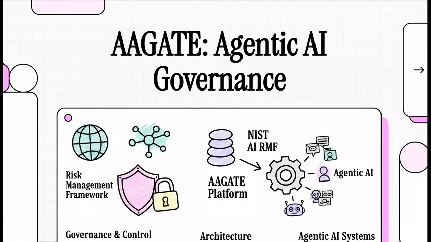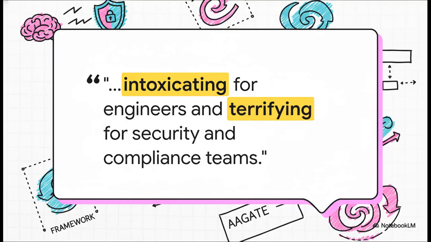AAGATE, a NIST AI-RMF-aligned governance platform for agentic AI. Agentic AI systems can browse the web, write code, and use production APIs. The paper describes this capability as intoxicating for engineers and terrifying for security and compliance teams. There's a fundamental conflict here. The speed and autonomy that make these agents powerful also introduce new, serious risks.